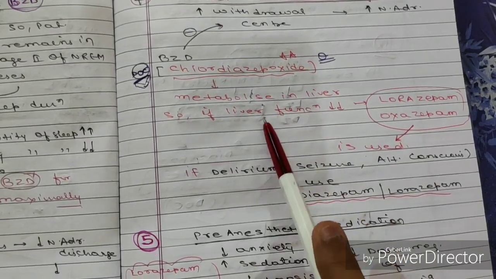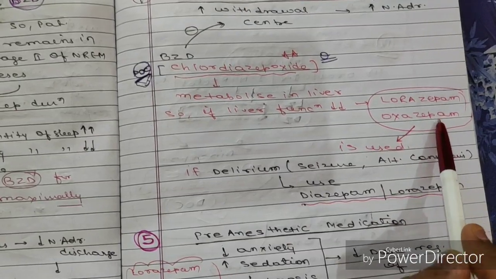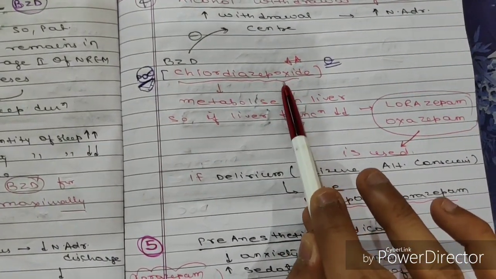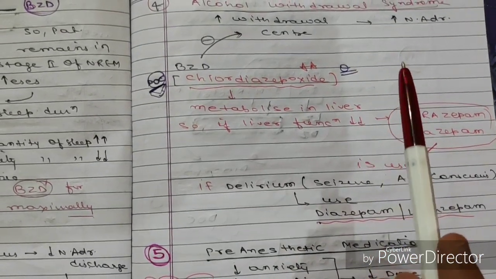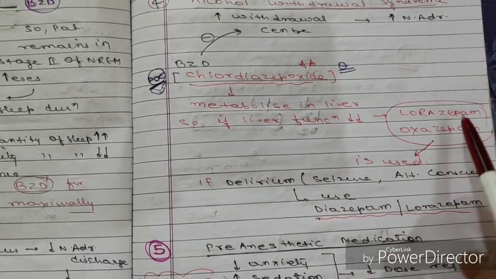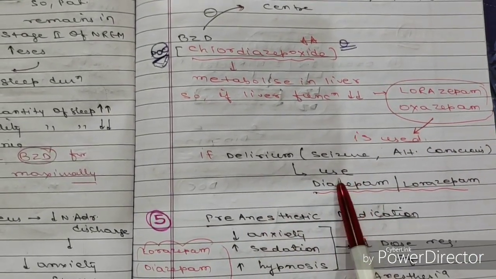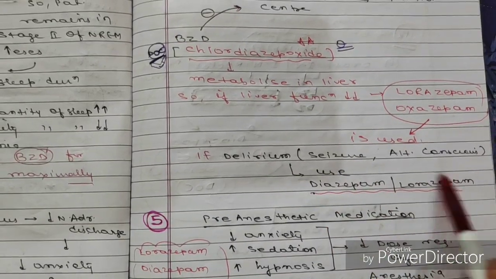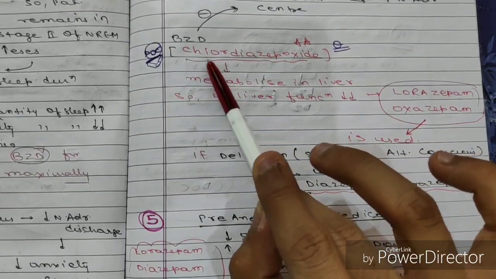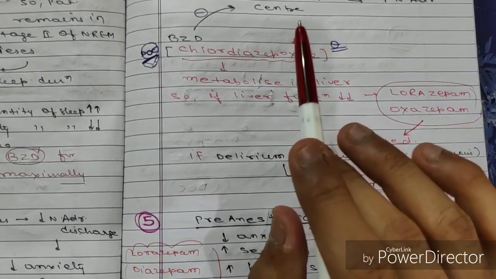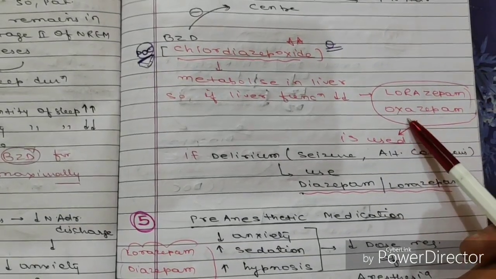Chlordiazepoxide is metabolized in the liver, so if liver function is decreased, then you have to use lorazepam and oxazepam. You cannot use chlordiazepoxide because it is purely metabolized in the liver. So if there is liver failure or decreased liver function, then you should use lorazepam and oxazepam. Now if delirium, then you should use diazepam and lorazepam. So in alcohol withdrawal syndrome, the common drug of choice is chlordiazepoxide, but you cannot use it in cases of liver failure, so you have to use lorazepam or oxazepam.